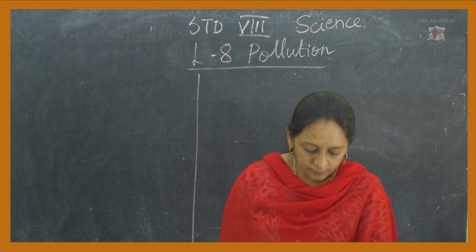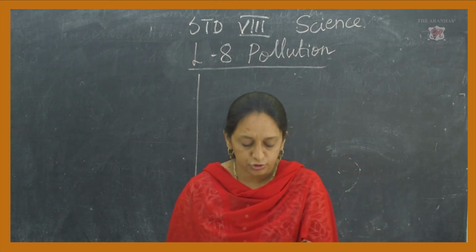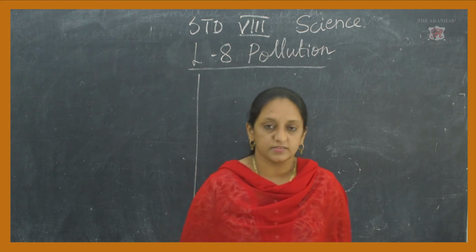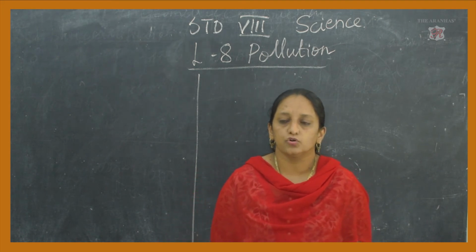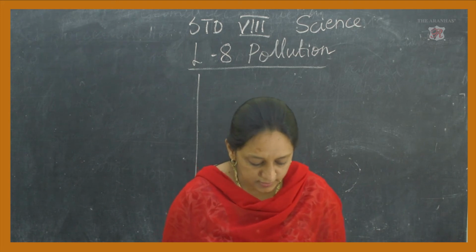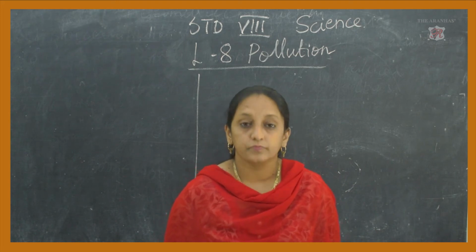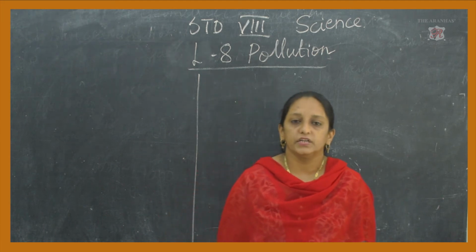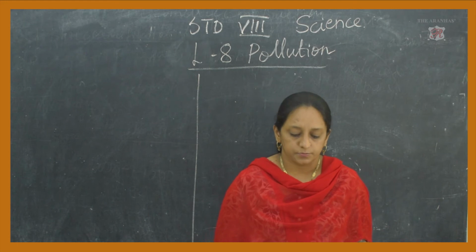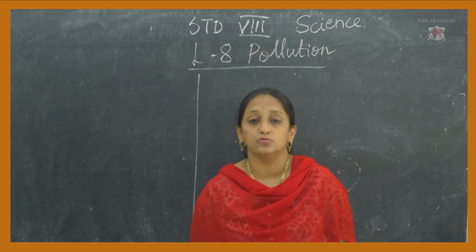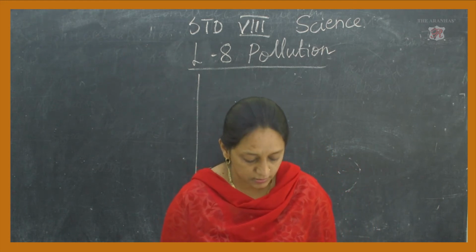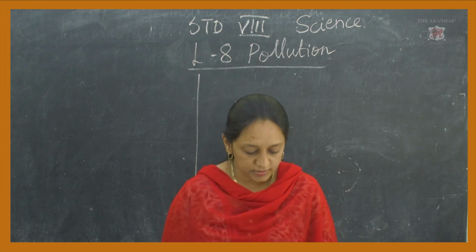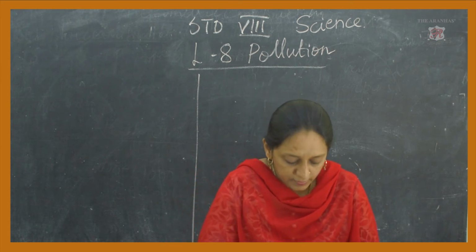They have given here then, there are some effects of soil pollution. What happens when the soil is polluted? Soil fertility decreases, and that will affect the growth of crops. And this happens due to mixing of salty and acidic water from industries. Soil fertility decreases due to the salty and acidic water coming out from industries. The soil is becoming less fertile because of that.